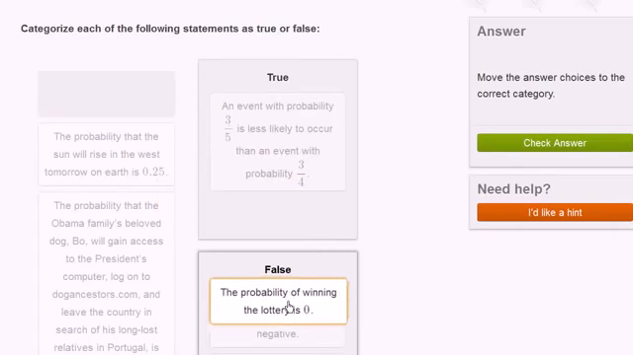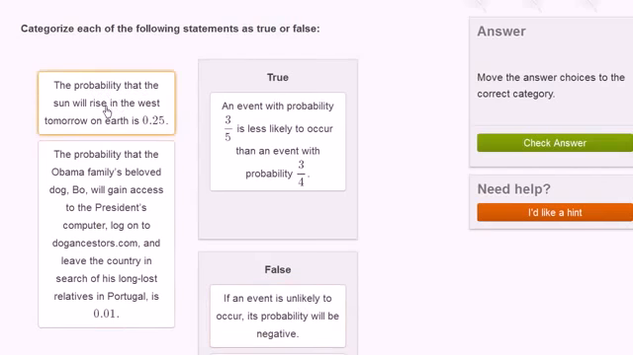The probability that the sun will rise in the west tomorrow on Earth is 0.25. You probably already know, or hopefully know, that the sun rises in the east. And assuming that the Earth continues to rotate in the way that it rotates, it will continue to rise in the east. Now, there is some ultra small probability that an asteroid or a meteorite of the right mass hits Earth in the exact right way to somehow reverse its spin and make the sun rise in the west. But that's a super small probability, very, very close to 0. It's not going to be 0.25.